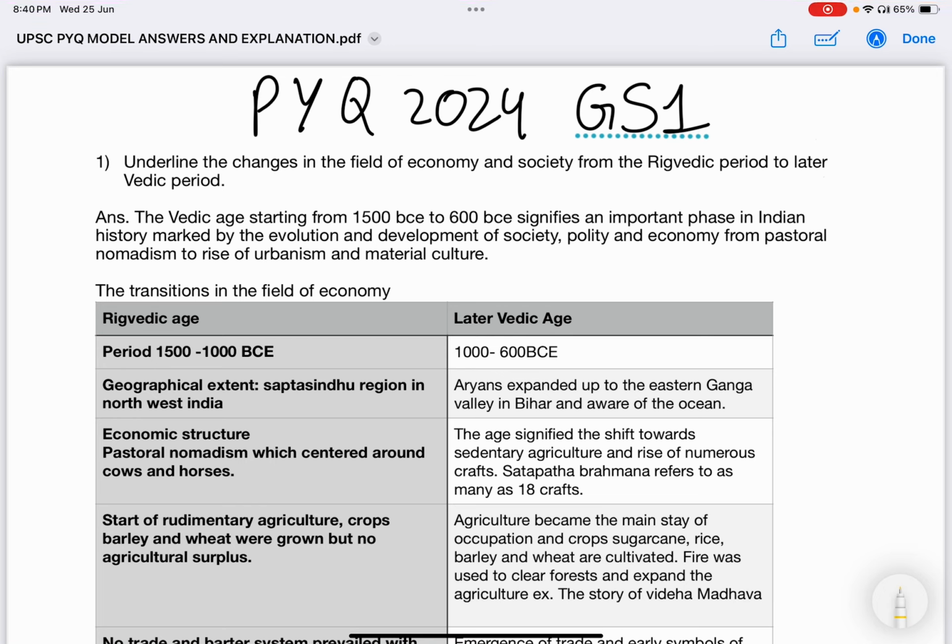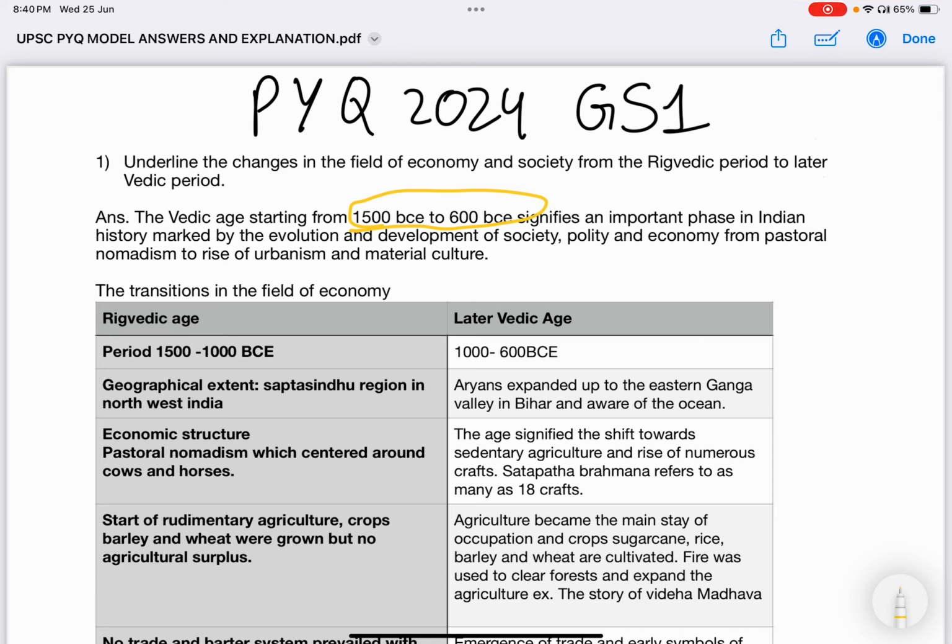Now, starting with the answer, in the introduction we need to give a glimpse of the period or of the context. The introduction speaks about the transition from the Rigvedic to the later Vedic period, highlighting the chronology, the period. The period is very important in history.